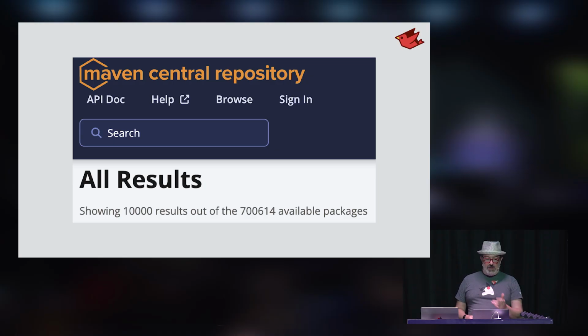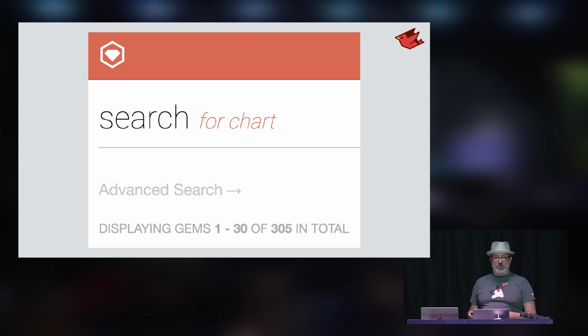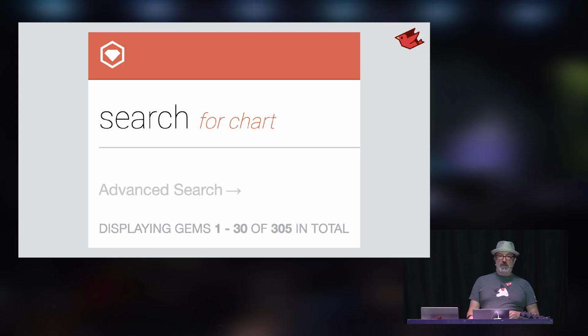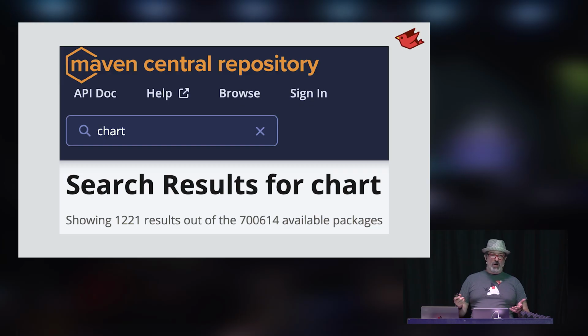And this carries on to pretty much everything that you might want. So one that I ran into at Ruby Kaigi was trying to find a good charting application or charting library. Some people use Charty, which actually calls out to Python to do its chart stuff. Other libraries use native libraries to call out and need build tools, need the right things installed on the system. About 300 different libraries for doing charting on Ruby applications. In the Java world, 1,200. Again, about 4 times as many options available for generating beautiful charts and graphics.